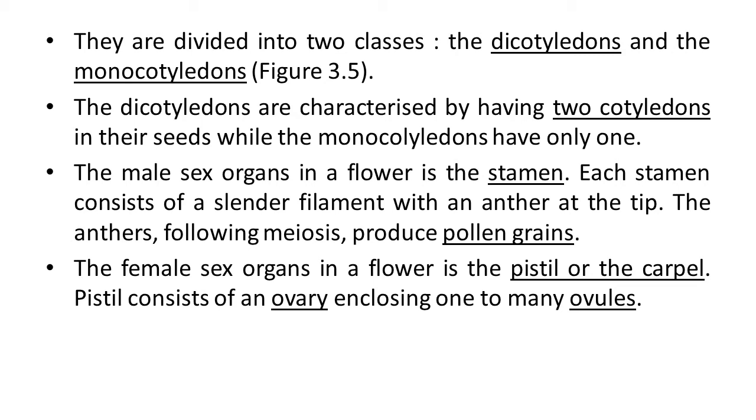The female sex organ in the flower is the pistil or carpel. Pistil consists of an ovary enclosing one to many ovules. So stamen and pistil or carpel, we can say, are the unit of reproduction here in angiosperms. Stamen possesses anther, connective and filament, while pistil or carpel possesses stigma, style and ovary in their structure.